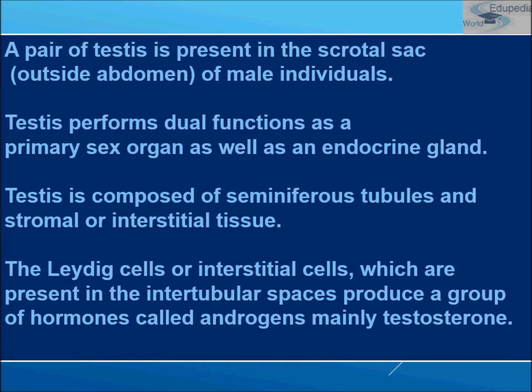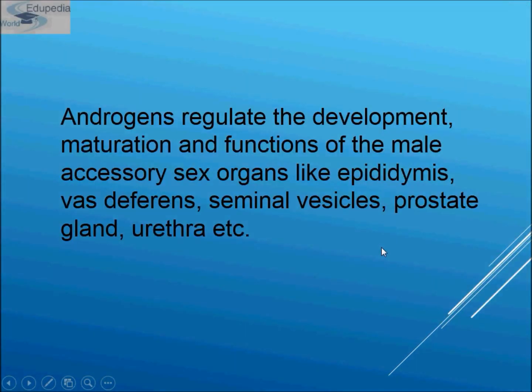The testis is composed of seminiferous tubules and stromal or interstitial tissue. Interstitial tissue is also known as Leydig cells, which are present in the intertubular spaces and produce a group of hormones called androgens, mainly testosterone. Androgens regulate the development, maturation and function of the male accessory sex organs like the epididymis, vas deferens, seminal vesicle, prostate gland, urethra, etc.